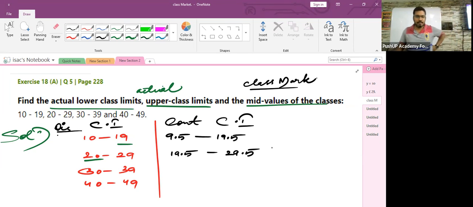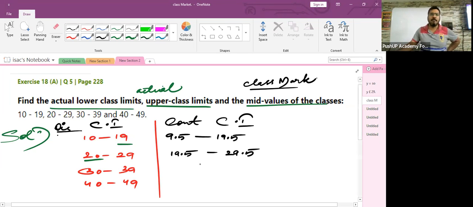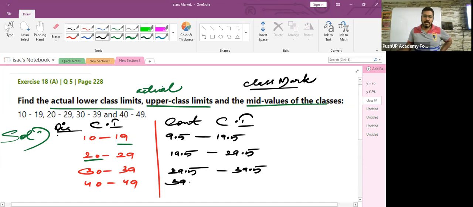Ronya will answer the next. The next class interval will be? Very good, 29.5. And here, 39.5. Very good. And here, children, 39.5 and 49.5. Did you notice that this discontinuous class interval has got converted into a continuous class interval?